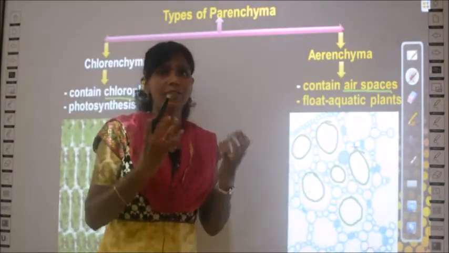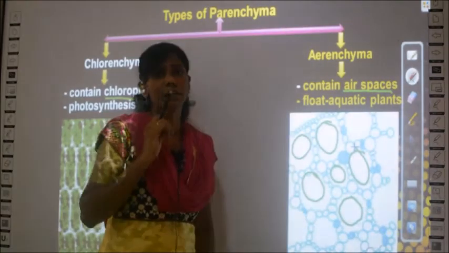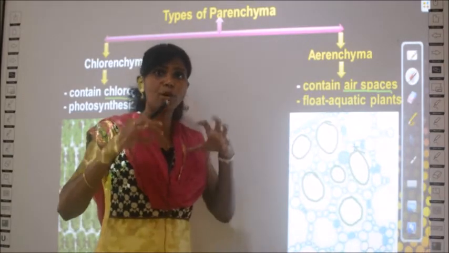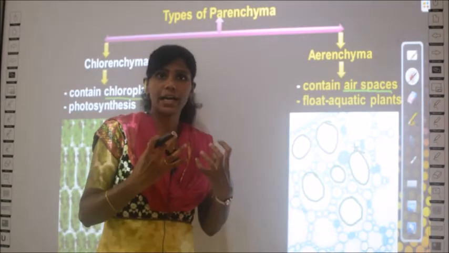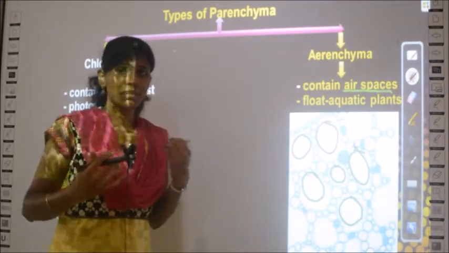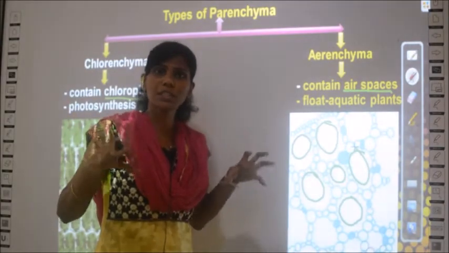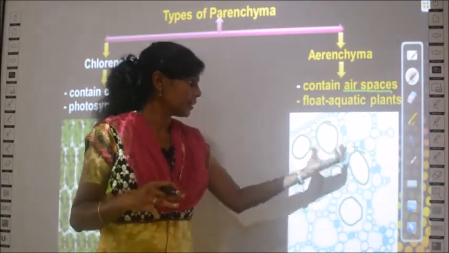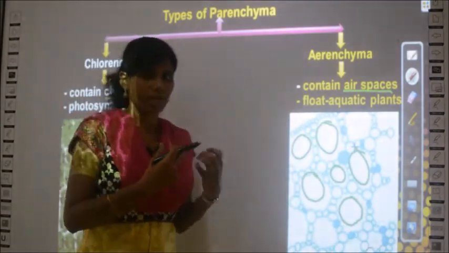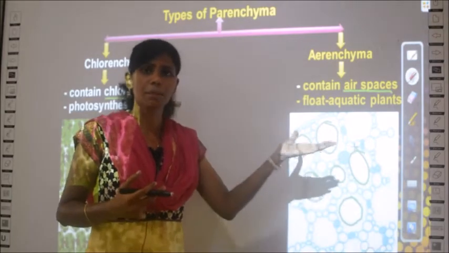Since you have air, say for example if you have a balloon and you blow it with air and then put it into water, what will it do? It will float, right, because it is filled with air. Similarly, in life-saving jackets also, when you blow in air and then wear it, you can float because it is filled with air. Similarly here also, when these types of cells are filled with air spaces, they can float in water. Okay, so these are all tissues in plants, right?